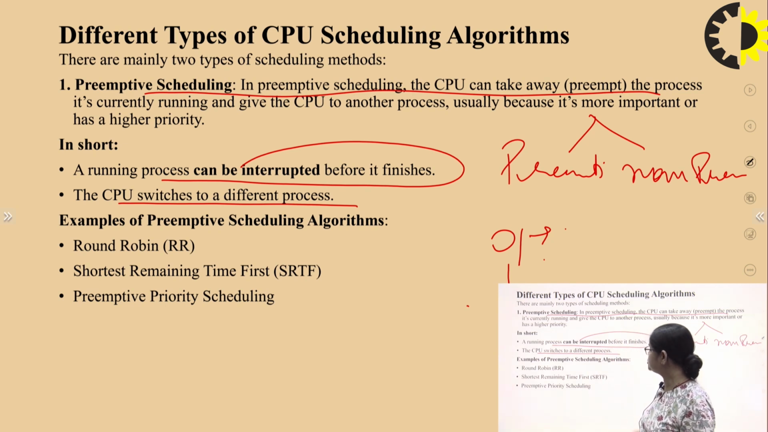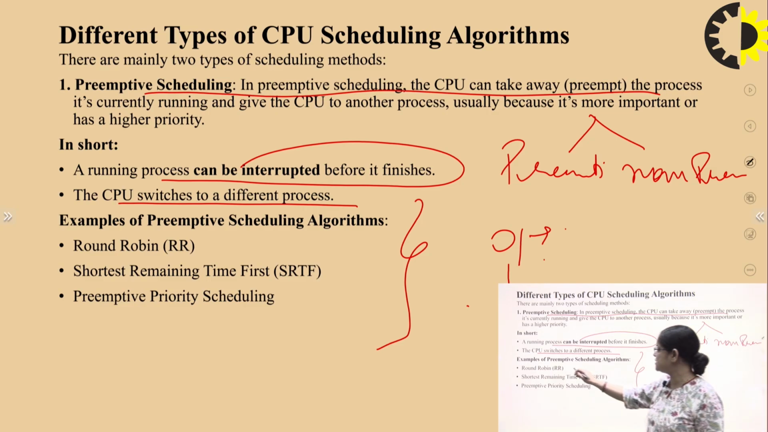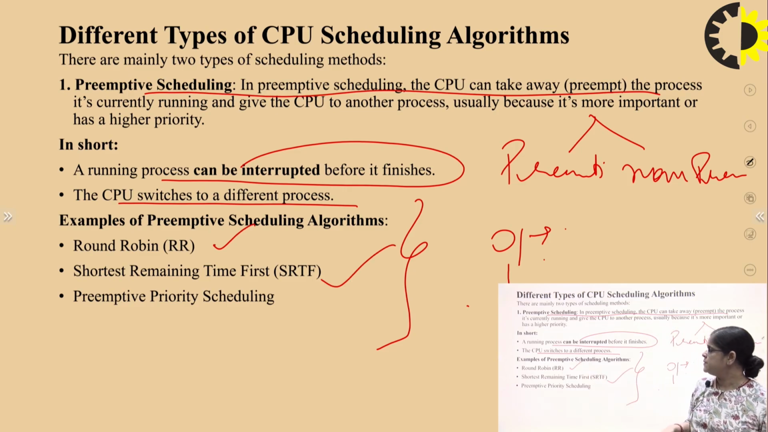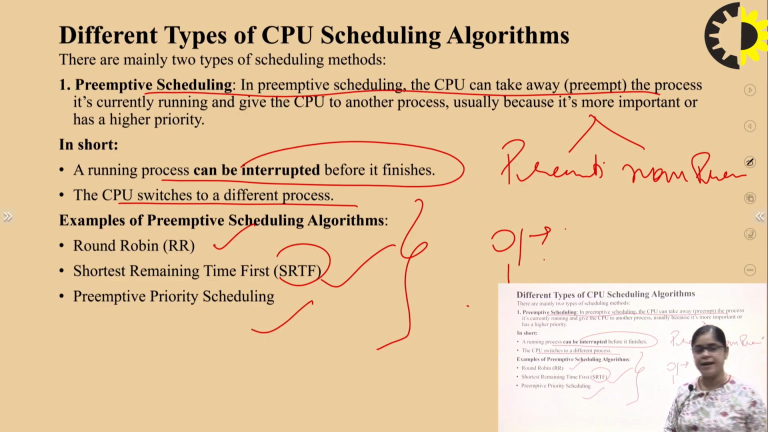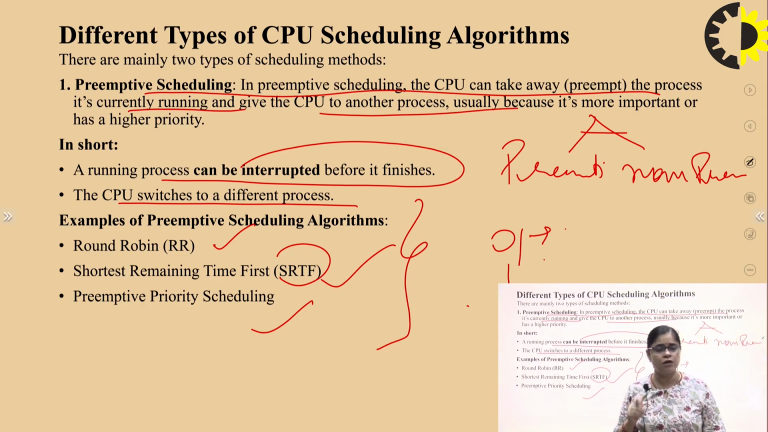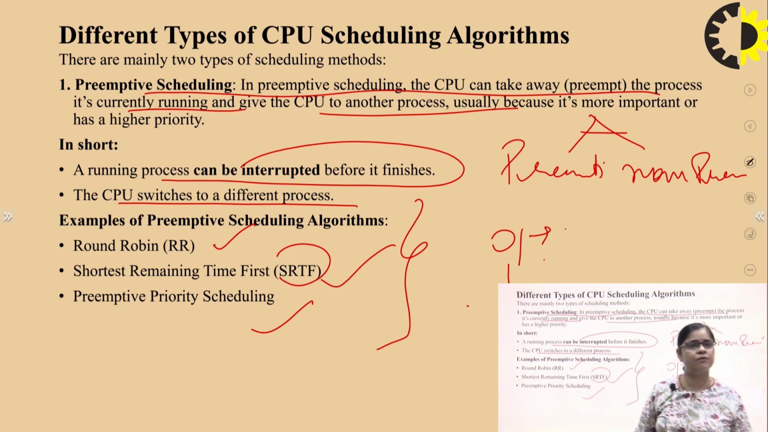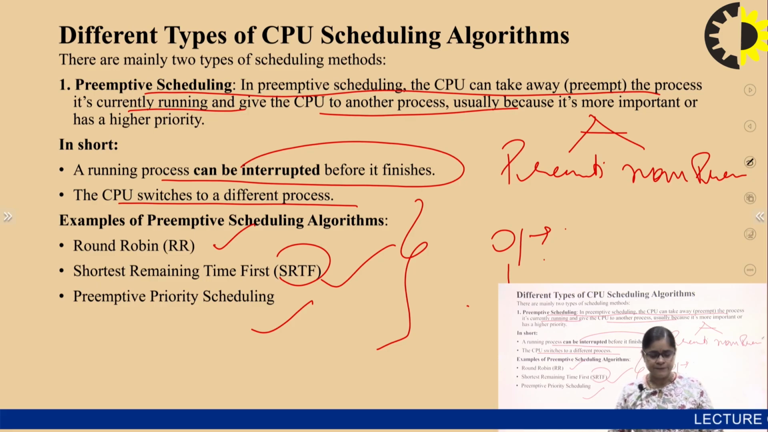And in preemptive scheduling, these are the algorithms we keep in mind. First one is round robin, second is shortest remaining time first, SRTF, right? And the third is preemptive priority scheduling. So in preemptive scheduling, the CPU can take away the process it's currently running and give the CPU to another process. So, in short, we have to keep in mind that a running process can be interrupted before it finishes. It means the CPU can switch to a different process, right?